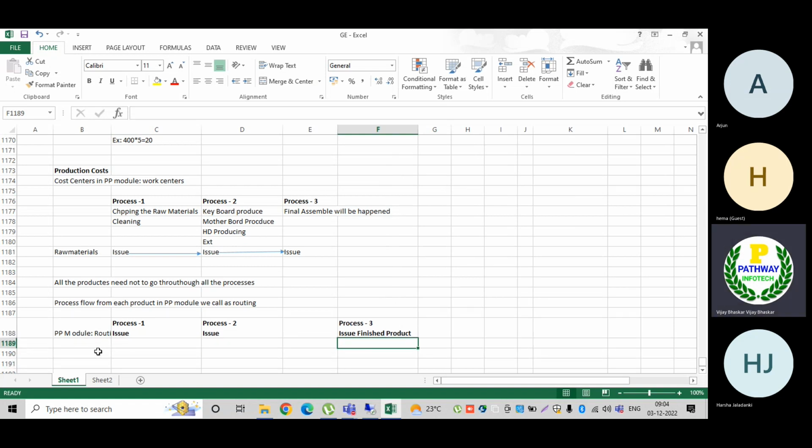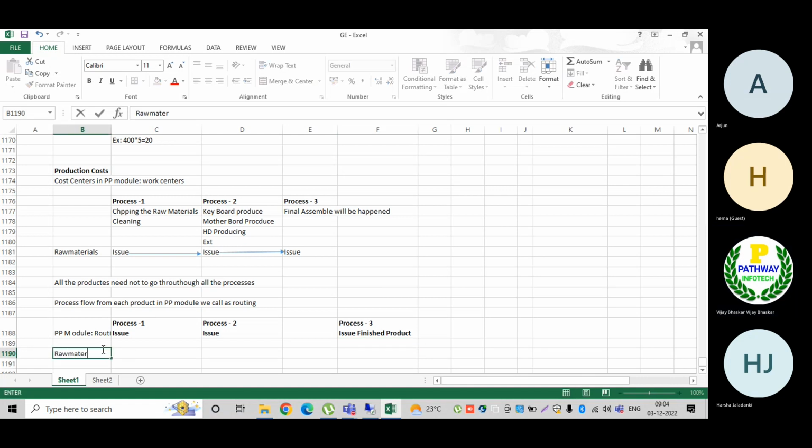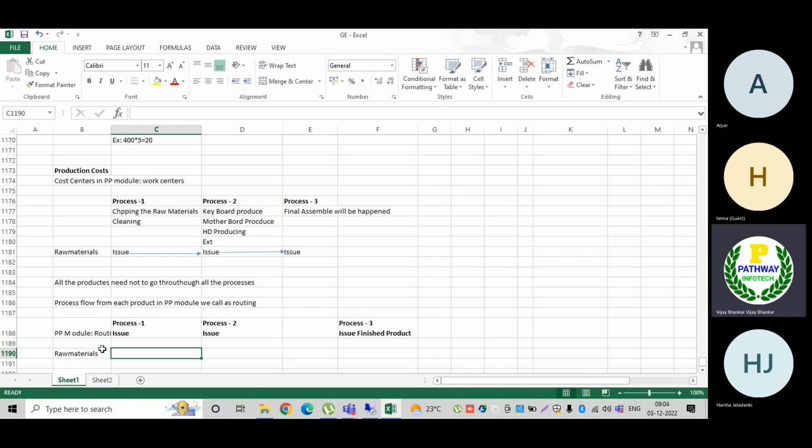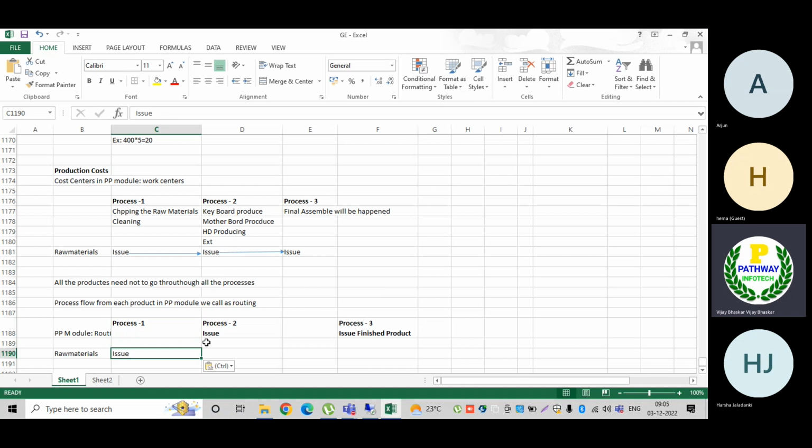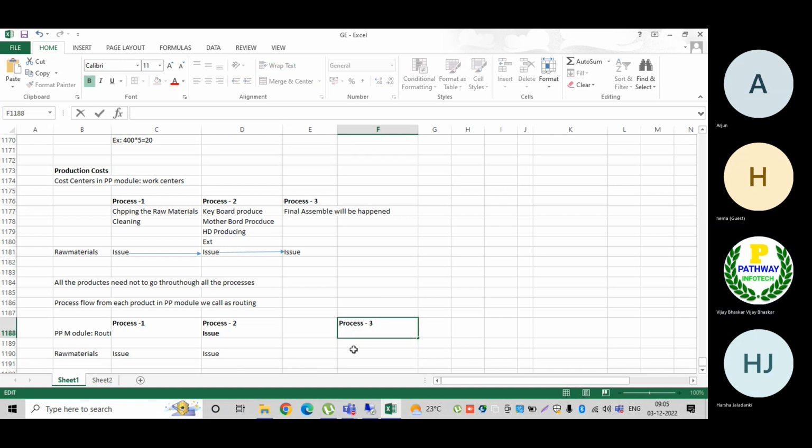Now what I am issuing to process number one, remember, is raw materials. What are the raw materials? Raw materials I have issued. Like this, raw materials I have issued here also. Here is the issued finished product. Okay, this one.